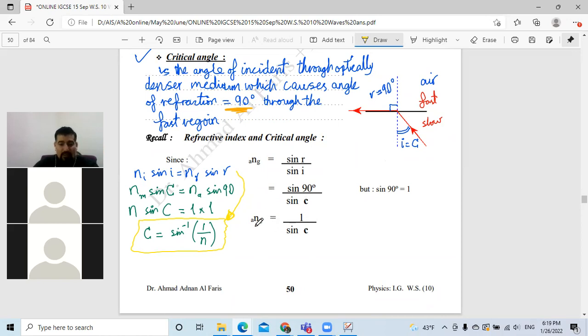So we can say that the refractive index equals 1 over sine the critical angle, or critical angle equals sine inverse 1 over the refractive index. So you can use one of these formulas to memorize it, or you know how to derive this formula, how to reach this formula. If they give us critical angle, okay?